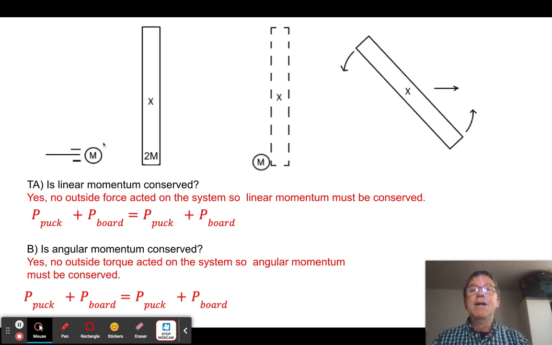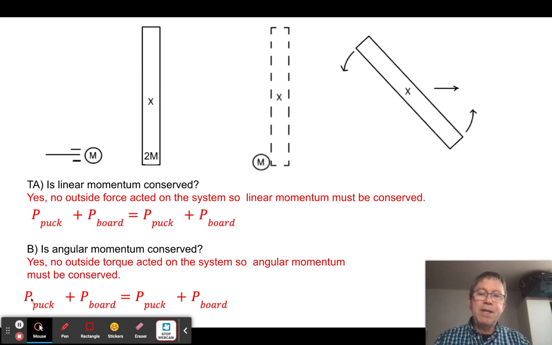So if I say the linear momentum of the hockey puck plus the linear momentum of the board, which was 0, afterwards we could say whatever the momentum of the puck is plus the momentum of the board equals what it was to begin with. We must have conserved it because there was no outside force acting on it. Was there an outside torque acting on it? Well, the answer is no. There was no outside torque acting on it. So therefore, we must have also conserved angular momentum.